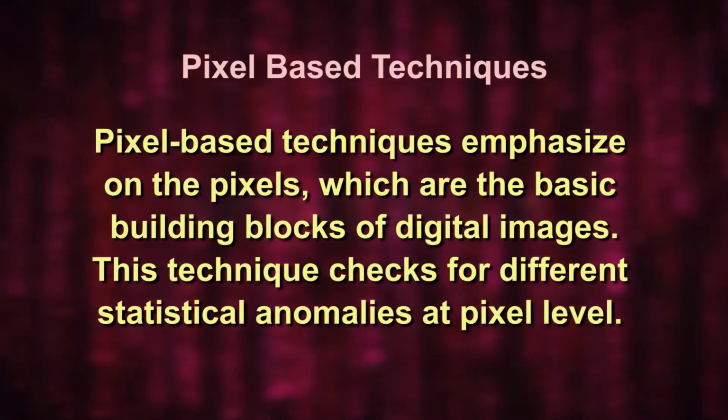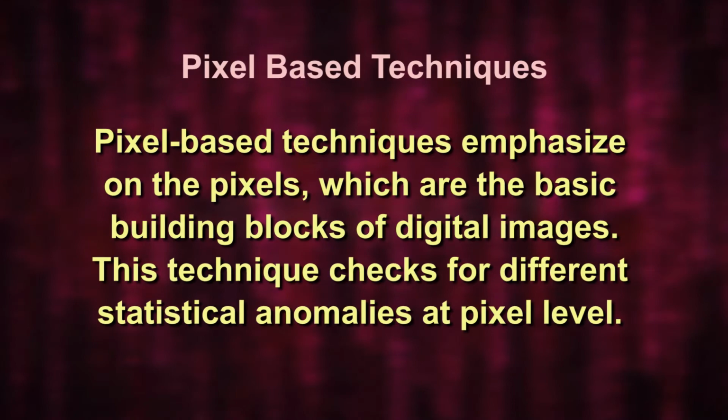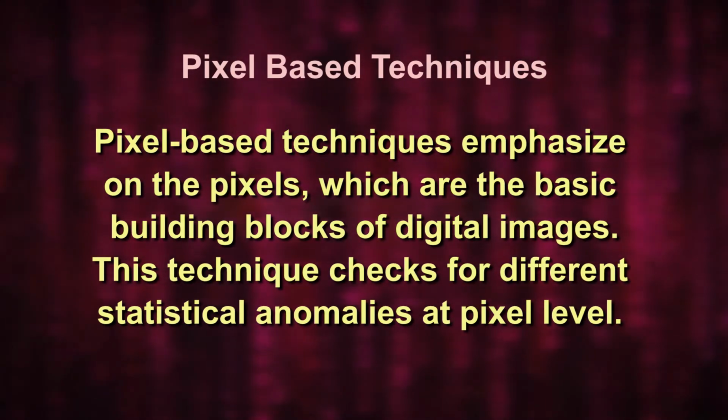Pixel-based techniques. The pixel-based technique emphasizes the pixels, which are the basic building blocks of the digital image. This technique checks for different statistical anomalies at the pixel level. Camera-based technique.